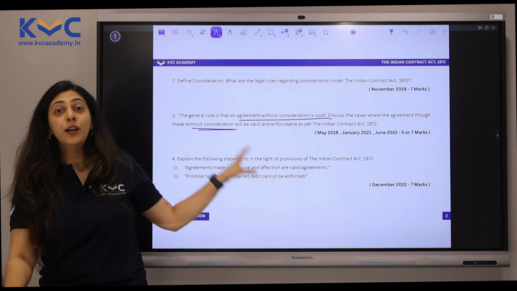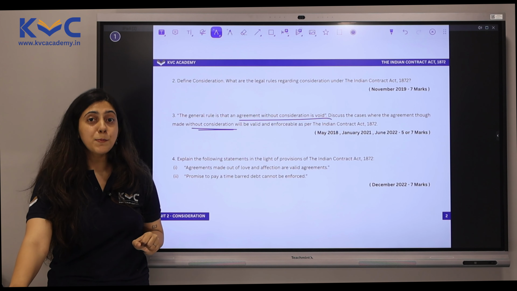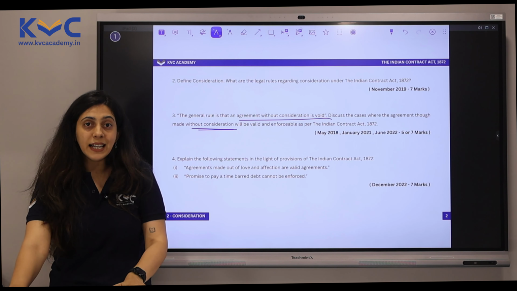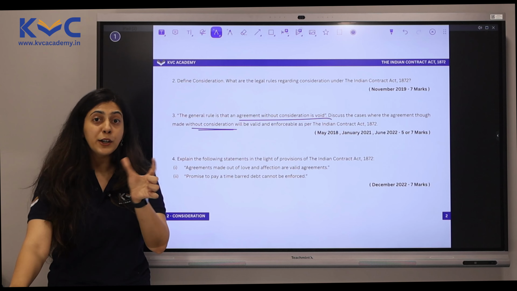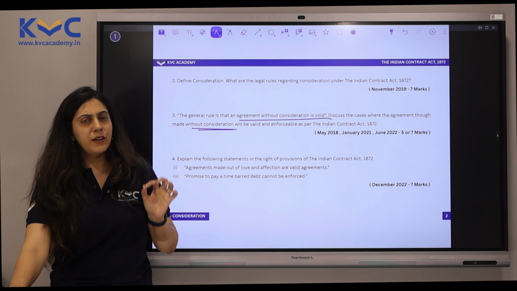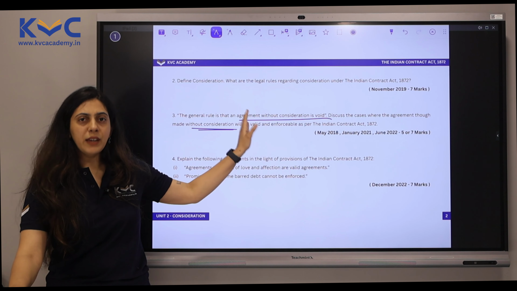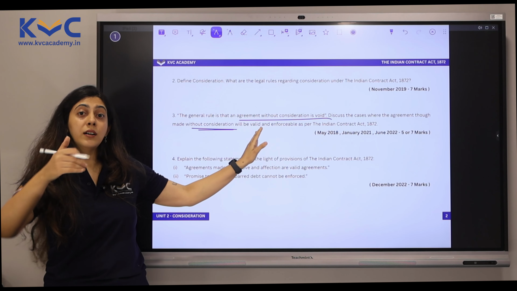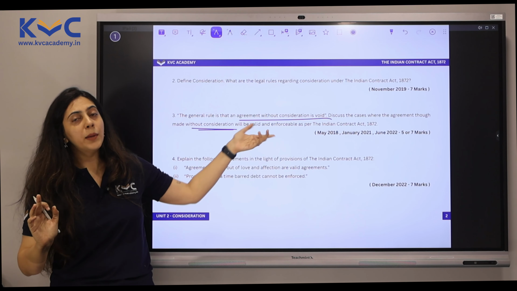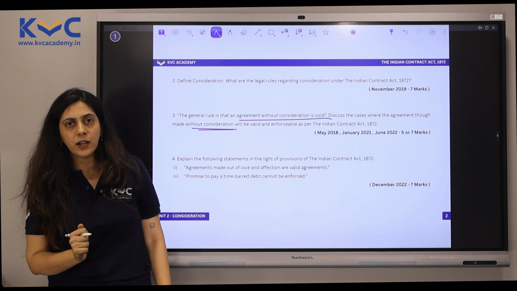So in this case, the question is relating to the exceptions where the contract is valid even if the essential element of consideration is missing. We have studied this topic also in detail. We have, in fact, learned case studies under that as well. But here it is asked in the form of a direct question.